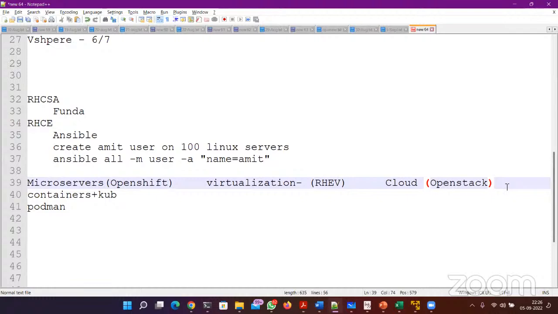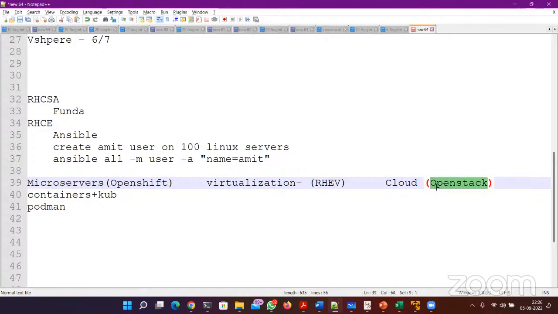Just like, I don't know if you know AWS or Azure. When you log into the AWS console, you get multiple services. Like you can create a virtual machine, you can have cloud storage, you can have a cloud database. Same services are also offered by OpenStack.